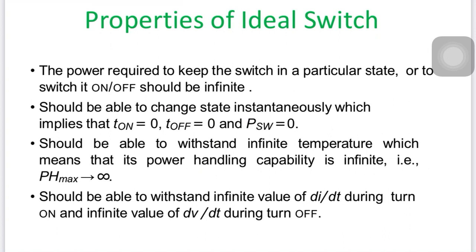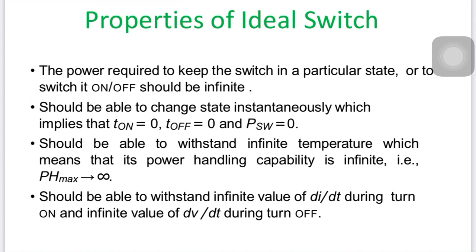So we require some natural source of cooling, that is a heat sink. Most converter switches are available with a heat sink arrangement. So it should withstand infinite temperature, which means the power handling capacity is infinite, so P maximum is infinite.